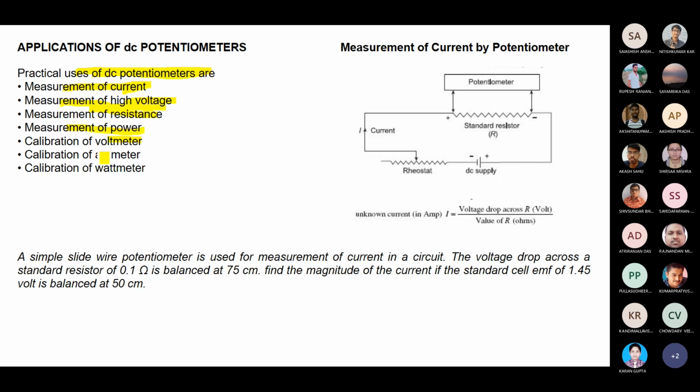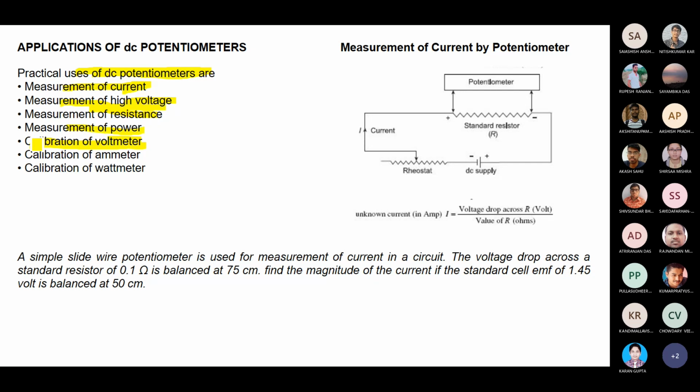Calibration of the voltmeter: if you have a standard voltmeter and an unknown one, and you are a manufacturer, how do you calibrate it? Just simple. You have a standard source of EMF. You connect a standard voltmeter and see how much value it shows. Then you add the voltmeter to be calibrated and see how much it shows. By using the potentiometer, we are doing the calibration of the voltmeter.